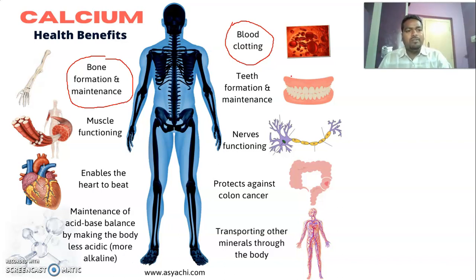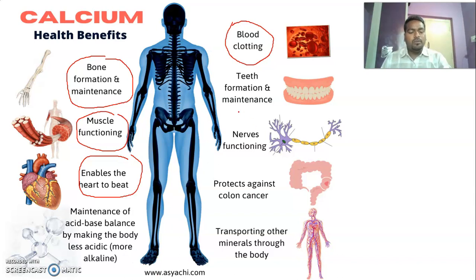It solidifies the blood and blocks the wound, in such a way that the blood is not allowed to come outside. That is another important function of calcium. It is also helpful for muscle functioning, it enables the heartbeat, and it also maintains the acid base balance by making the body less acidic by increasing alkalinity.